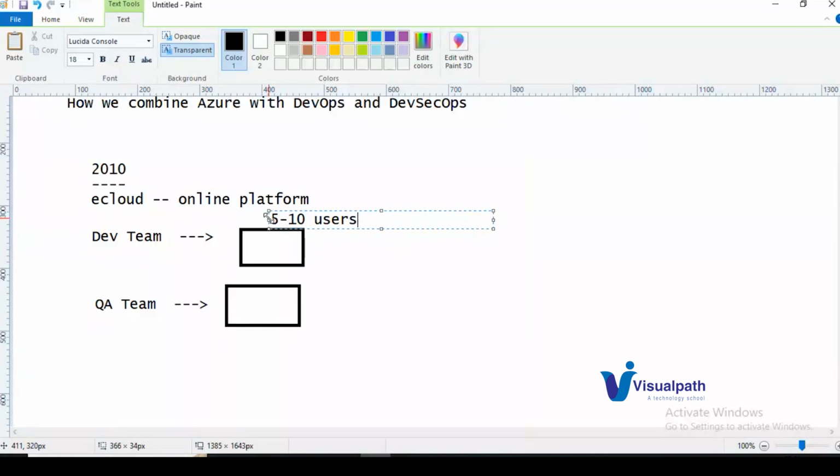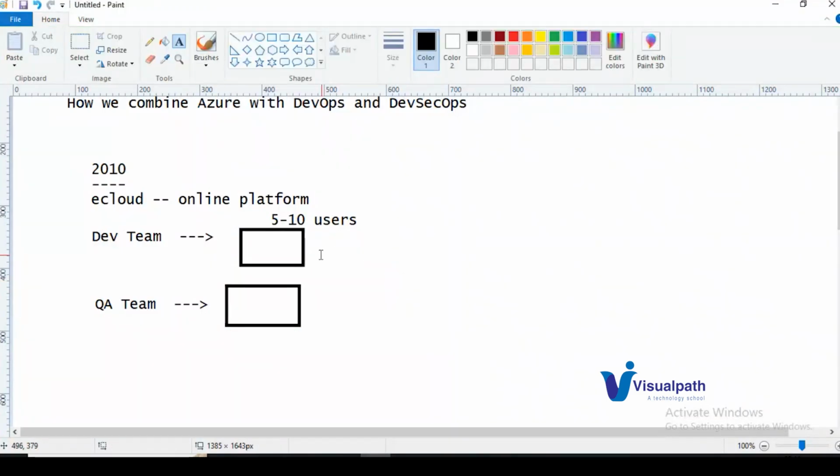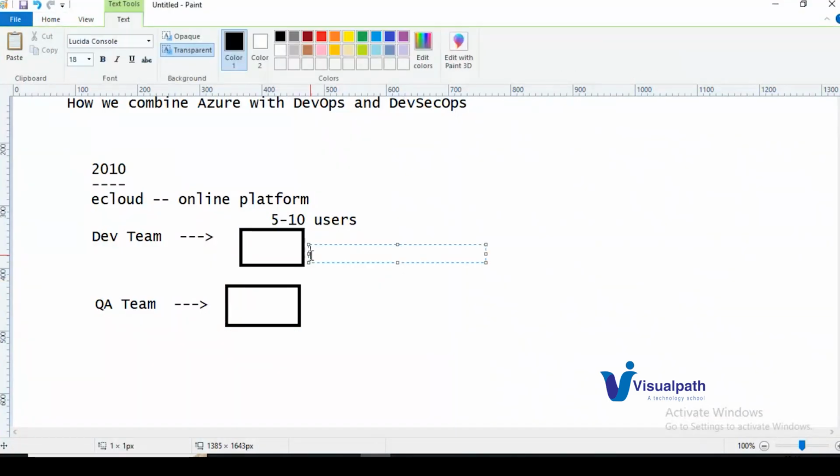Now your application is getting popular and you are getting more requests, where users have increased from 10 to 100, 100 to 200, 200 to 300. All the users are accessing your application, which is deployed on your local machines. This is where you will face a capacity issue. At that time, the maximum capacity we had was a core CPU, 16 GB laptop, right?